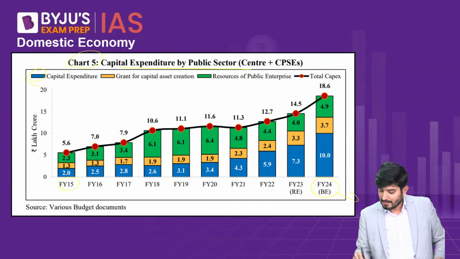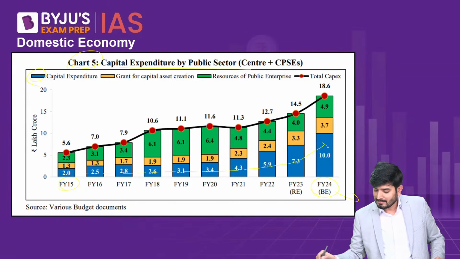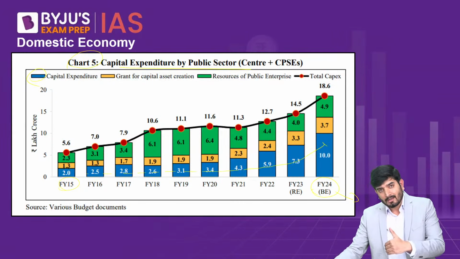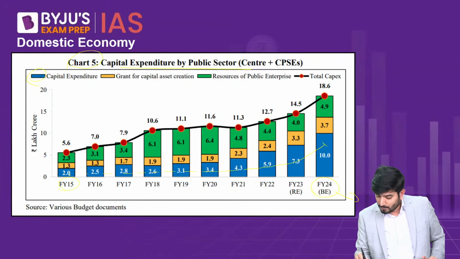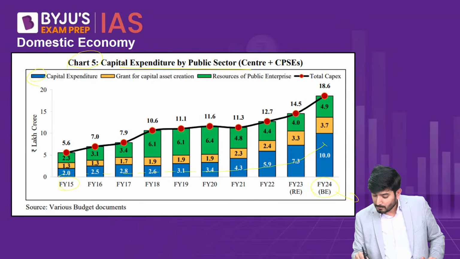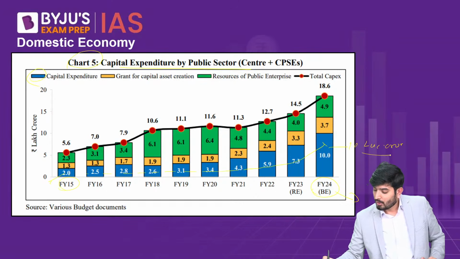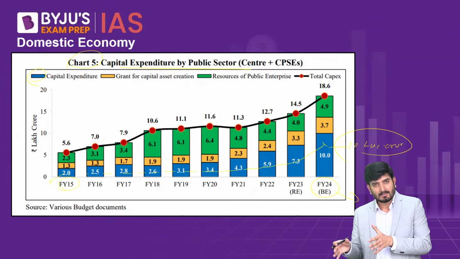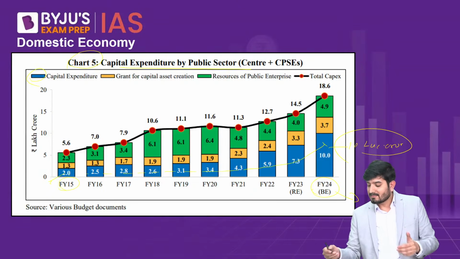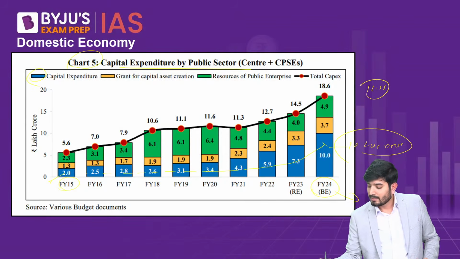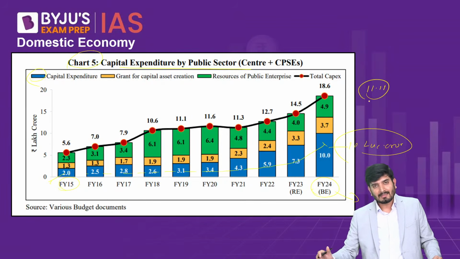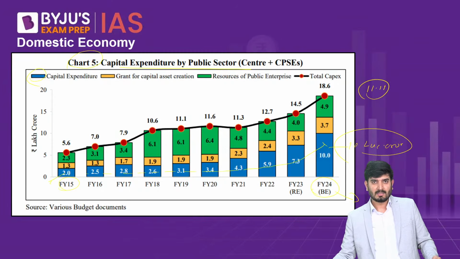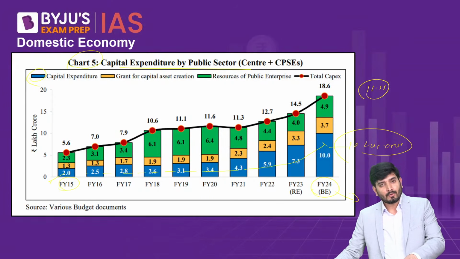You will see that this is rising, and over the years it has risen from 2 lakh crore to 10 lakh crore. So almost 5 times it has risen. And this year's interim budget has raised this further to 11.11 lakh crore. So the continuous rise in capital expenditure has ensured that our growth remains stable and sustainable.